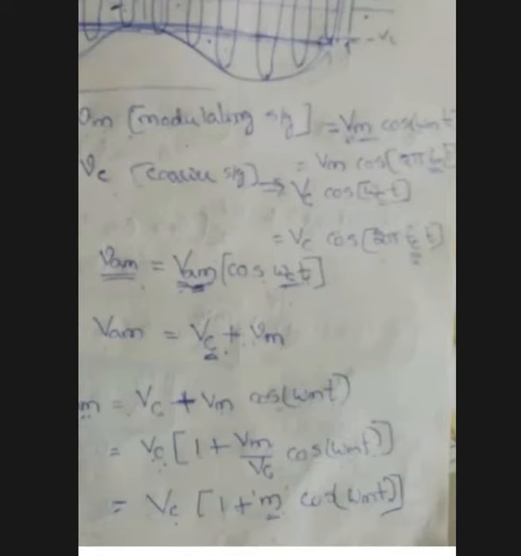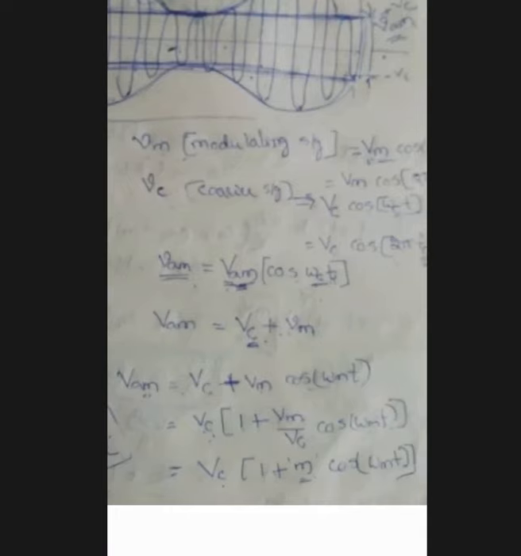Then the equation becomes Vc of 1 plus m cos omega mt, where small m is Vm by Vc, the modulation index.